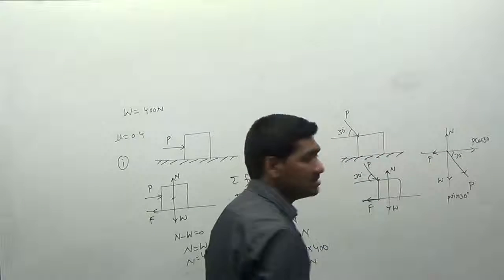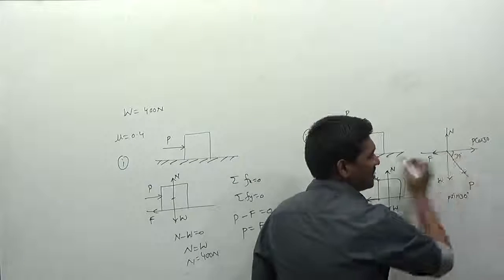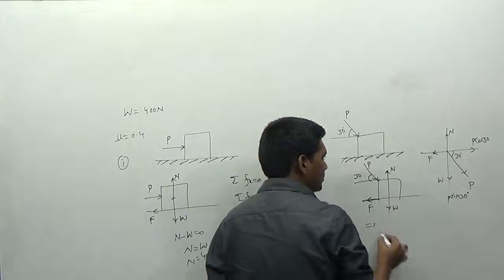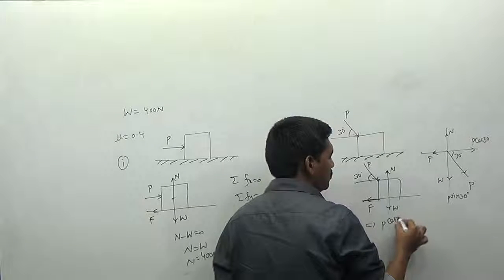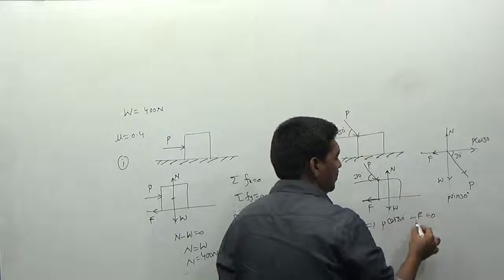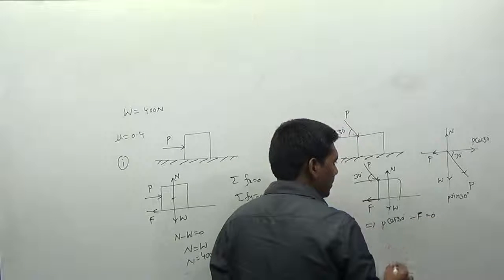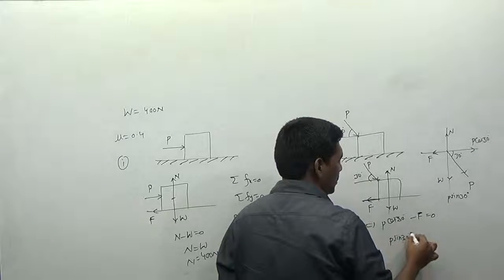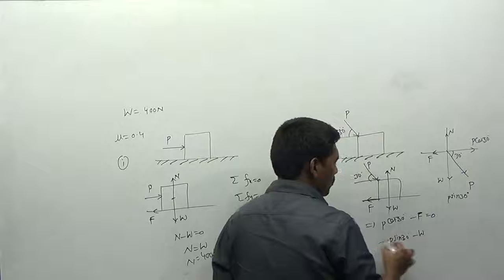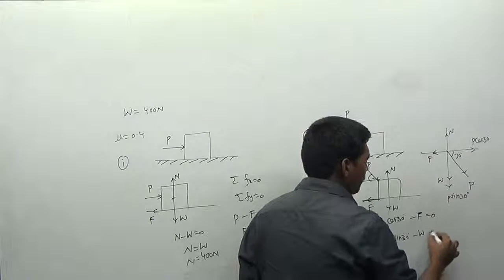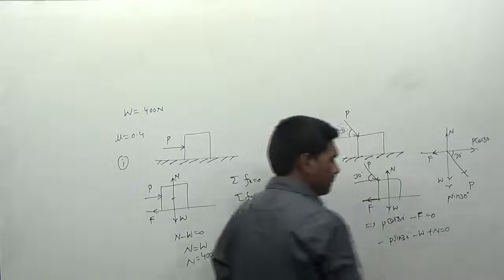I am writing sigma Fx equal to 0, the force along the x direction, with positive x and negative x. So sigma Fx equal to 0 is P into cos 30 minus F is equal to 0. And sigma Fy is equal to 0 is P into sin 30 minus W plus N is equal to 0.